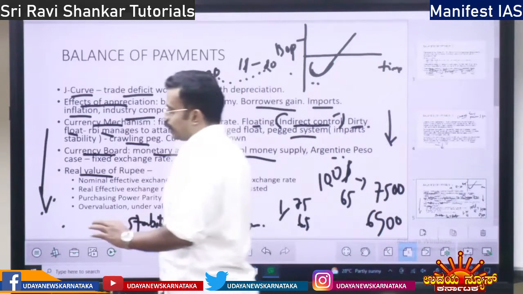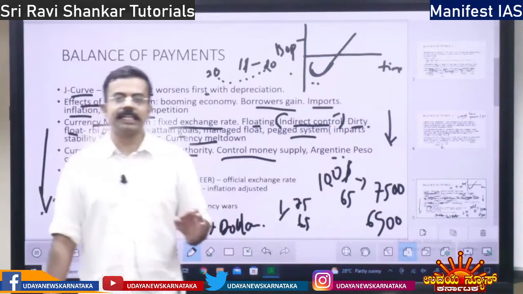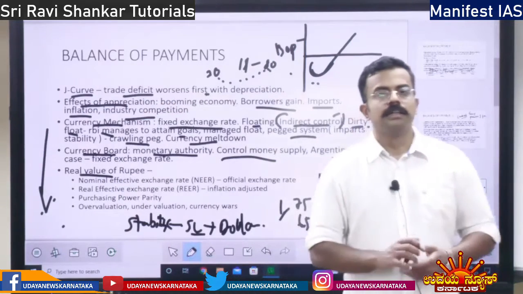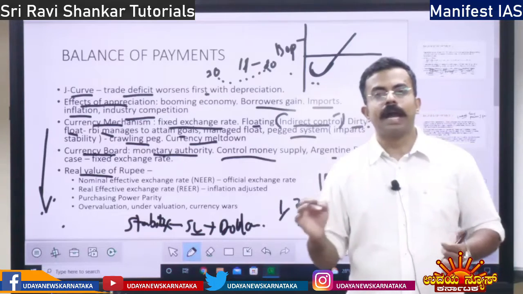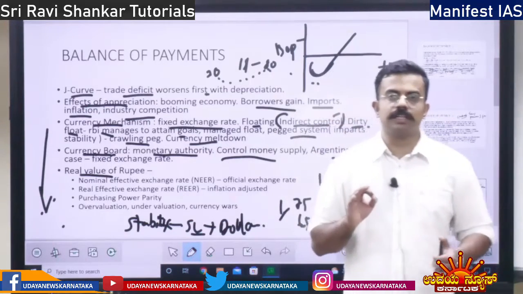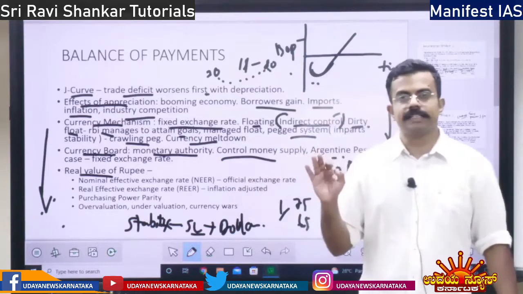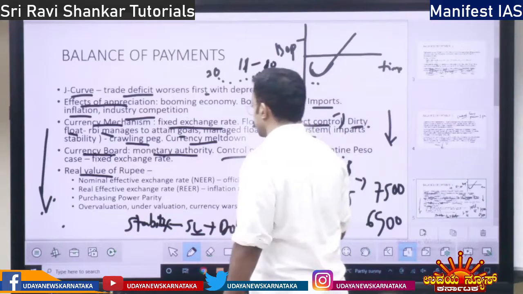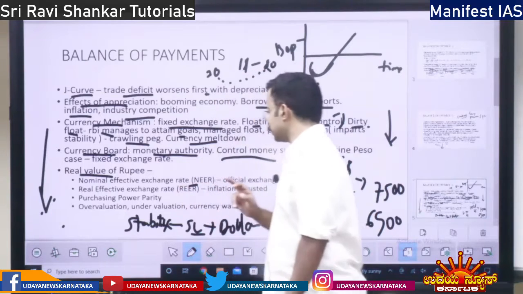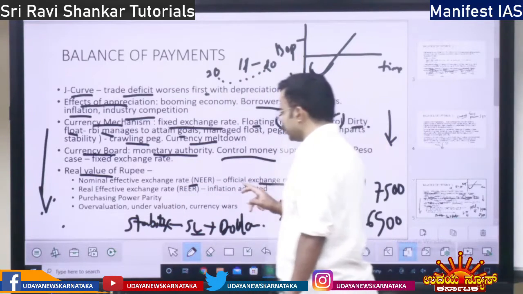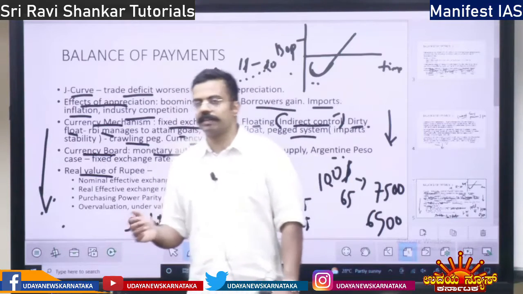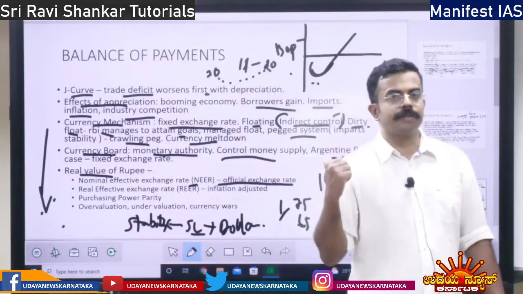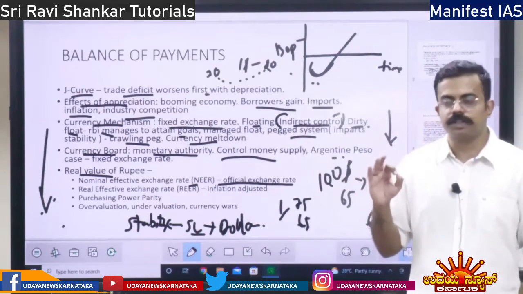Nominal means the exchange rate which is not adjusted for inflation. All this is the official exchange rate. Today we see the dollar is 75 rupees or the British pound is 101 rupees. That official exchange rate is the nominal effective exchange rate.